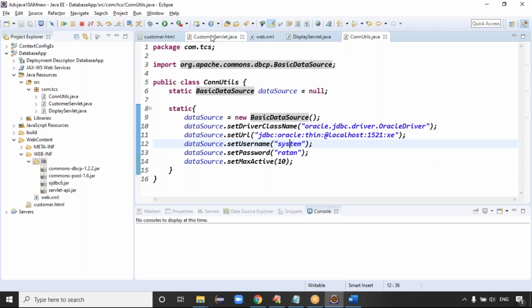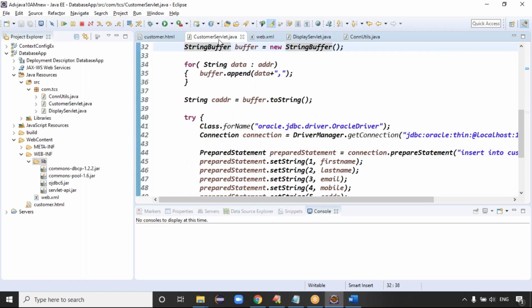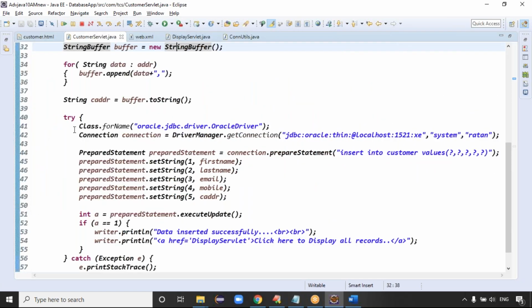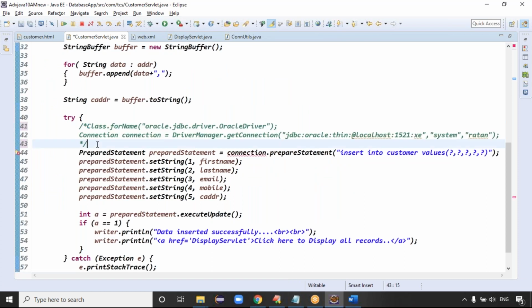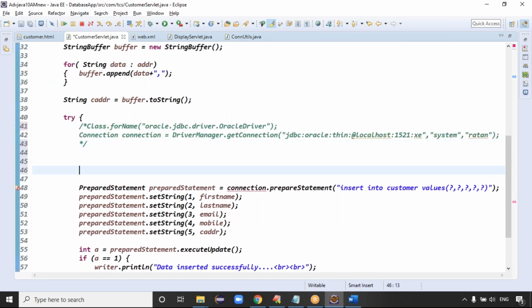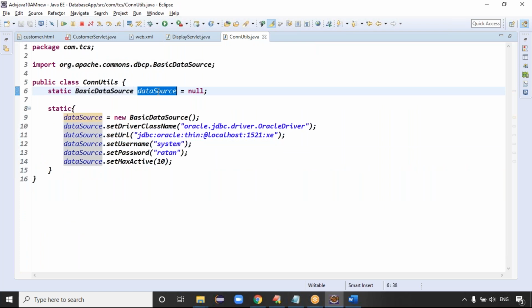Go to the customer servlet now. In the customer servlet, yesterday we were writing the connection logic, right? Can I comment these two lines of code? Can you write the connection logic for getting the connection from the third-party connection pooling, guys? This third-party connection pooling, what is the reference variable you took? DataSource is the reference variable, right?